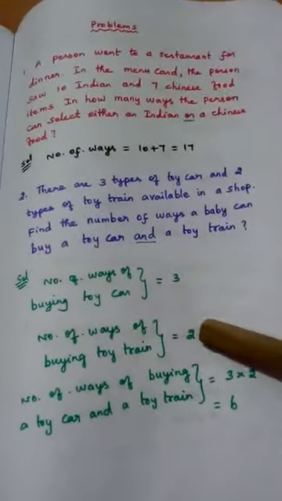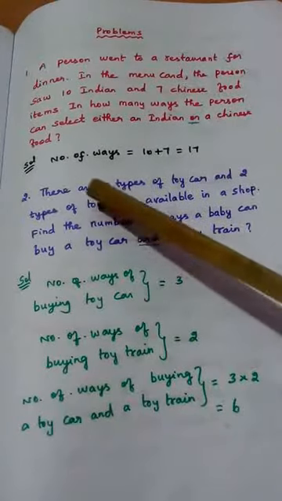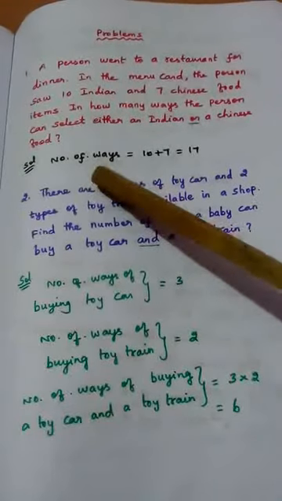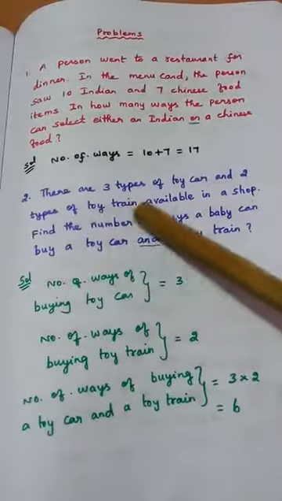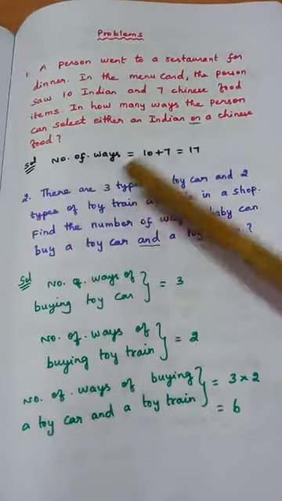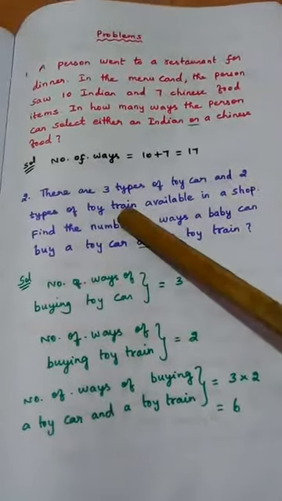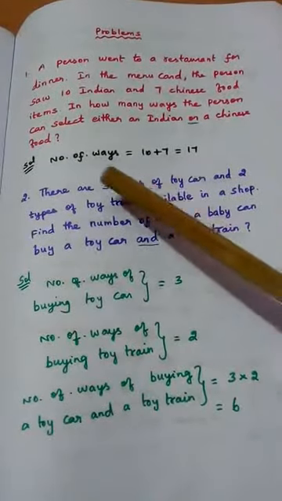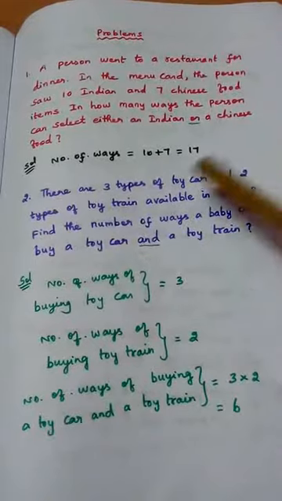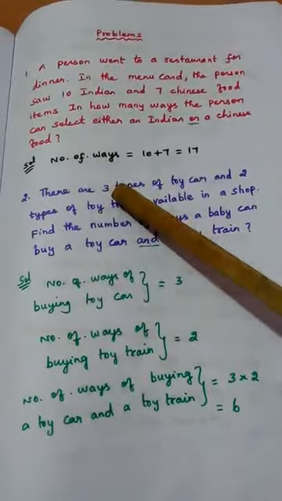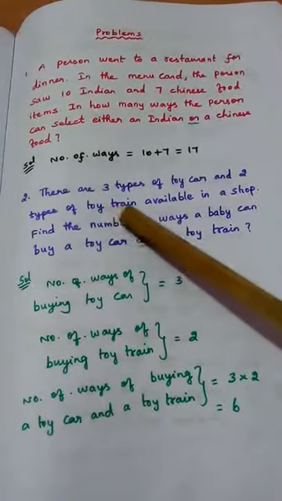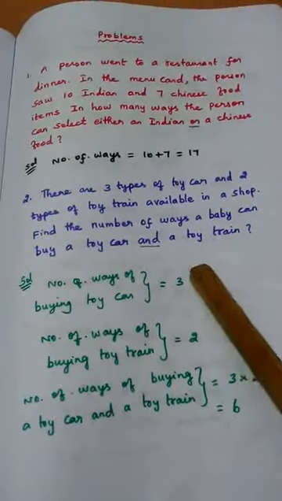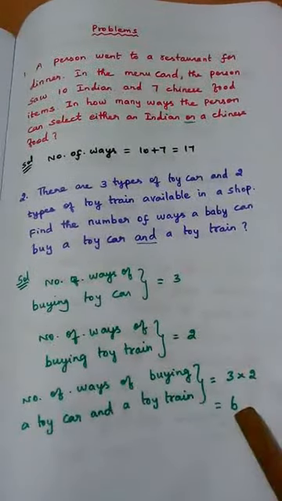Now we cannot say 3 plus 2, right? Why? Because the baby can select any one type of toy car, and by keeping that fixed, the baby can change the toy train. So for fixing one type of toy car, the baby can select 2 types of toy train. Similarly, for fixing the second type, the baby can buy 2 types of toy train. By fixing the third type, the baby can again buy 2 types of toy train. So for one type of toy car, the baby has 2 options for toy train. So we cannot apply the sum rule, we should apply the product rule. We multiply these two numbers, 3 into 2, so 6 options are available.